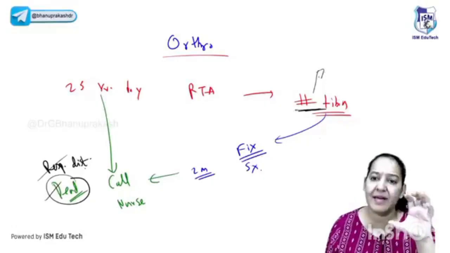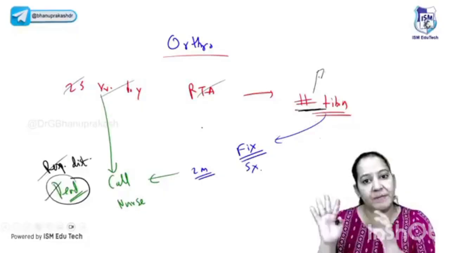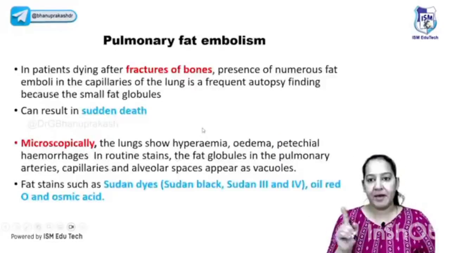So yes, it's a typical case scenario. You will get this typical case. Maybe the values, the age and the scenario may be different, but ultimately after injury, after fracture, the patient is dead or the patient is having respiratory difficulty. So it's a typical case of the fat embolism, right?